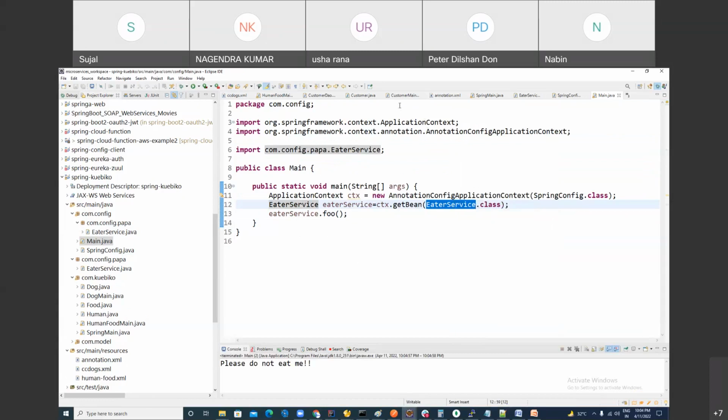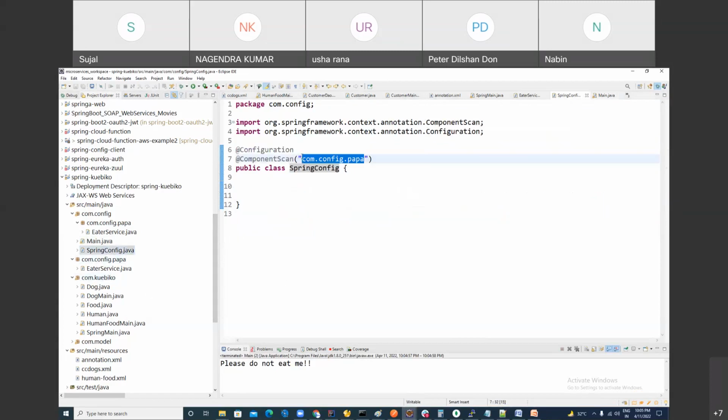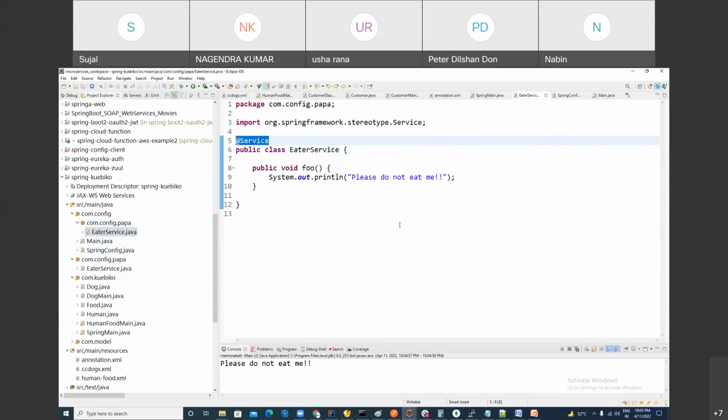People, just be honest. You got it? Like, code syntax, I know you cannot remember it, but you got the idea. XML based, annotation based, and Java based. Your question may be: Java based configuration and annotation, we are using together? That's correct. Java based and annotation we can use together. Java based means you don't have an XML file. It doesn't mean annotations are not there. Annotations will always be there. You cannot make them obsolete. Java based means the XML is replaced by a Java file for the configuration.